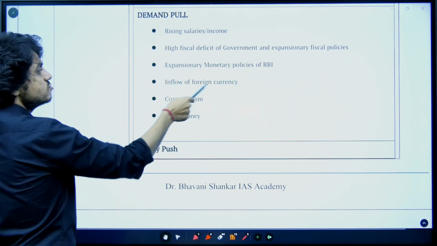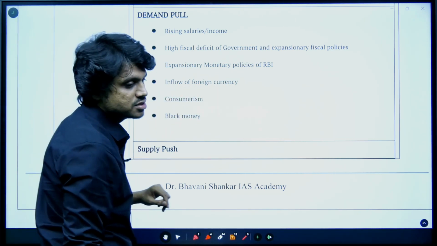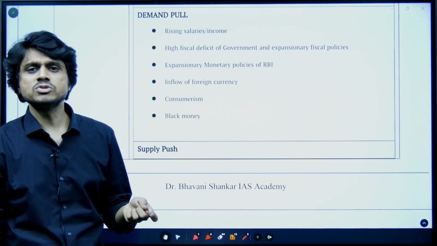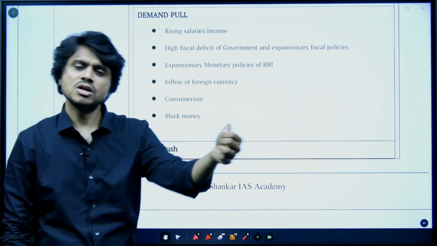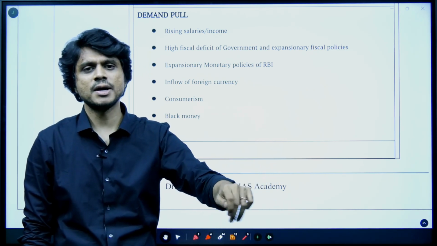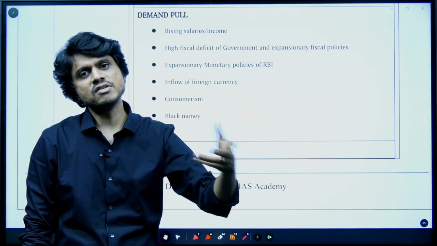So the inflow of foreign currency. How does the inflow of foreign currency happen? Now let's say I am some kind of foreigner, I have brought dollars. Now I will not use these dollars, right? I will give these dollars to a forex market, some financial institution. I will go into the forex market, I will give this $1 and I will get 50 rupees.